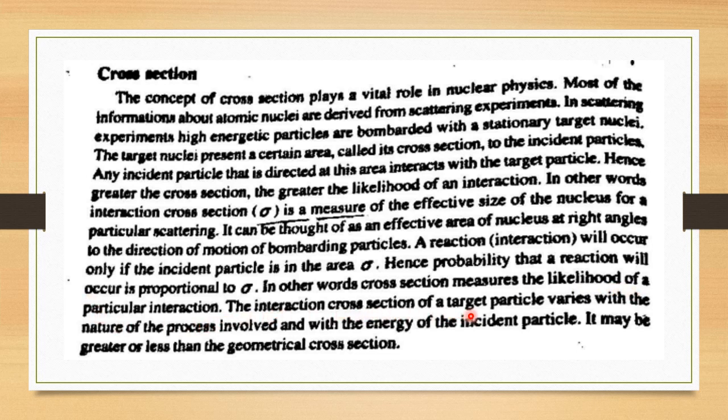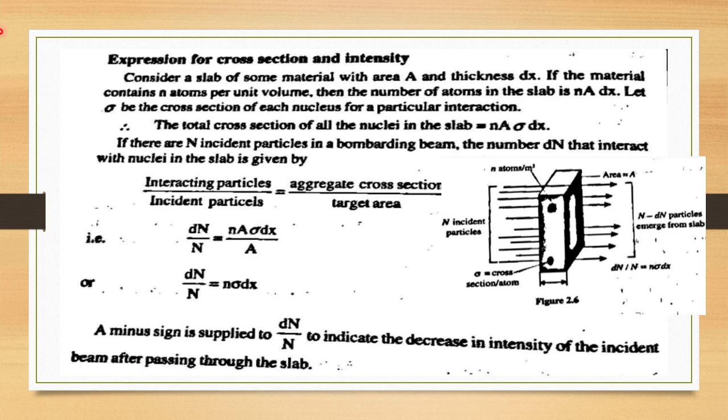The interaction cross section of a target particle varies with the nature of the process involved and with the energy of the incident particle. It may be greater or less than the geometric cross section. Now we have to find the expression for cross section and intensity. Consider a slab of some material of area A and thickness dx.